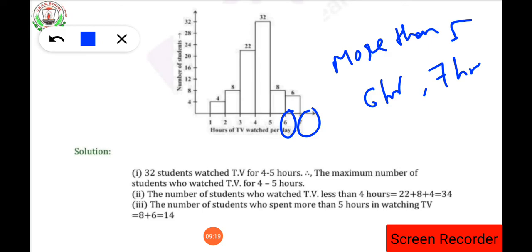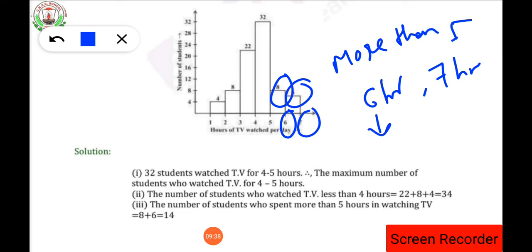So the number of students who spend more than 5 hours watching TV, how many students are there? 6 hours, how many students are there? 8 students are there, isn't it? And 7 hours, how many students are there? 6 students are there.